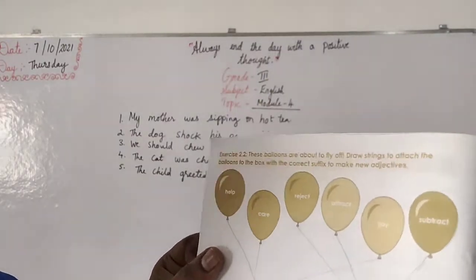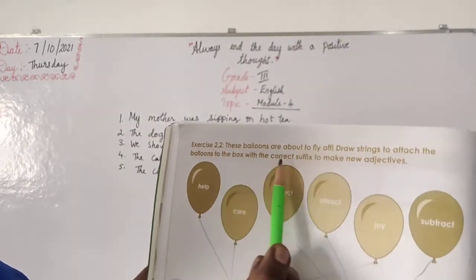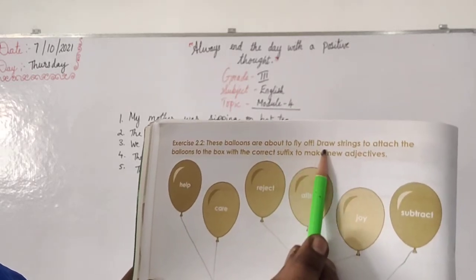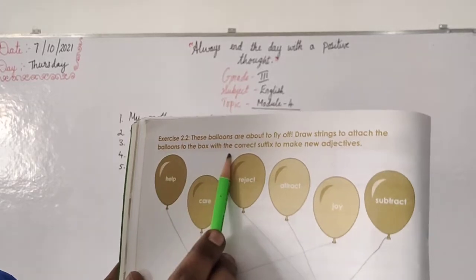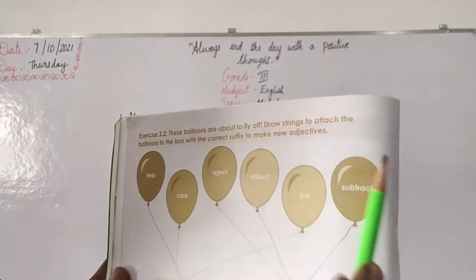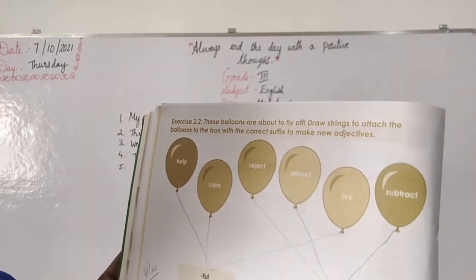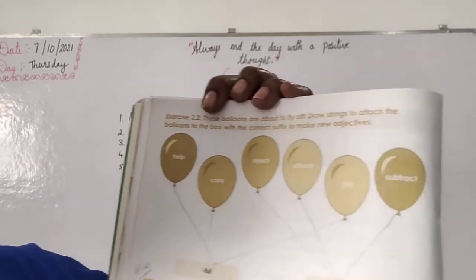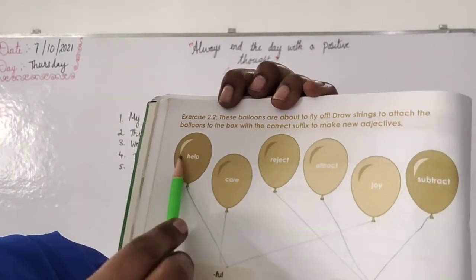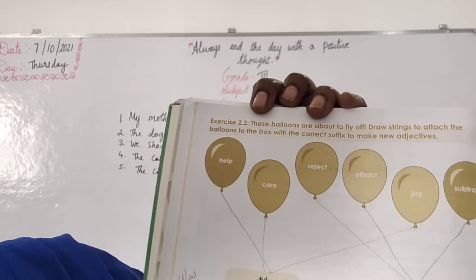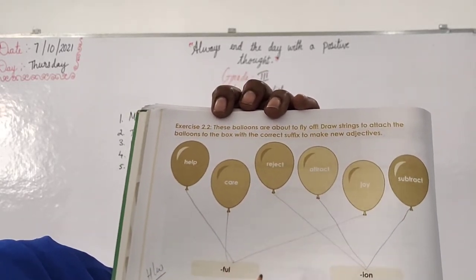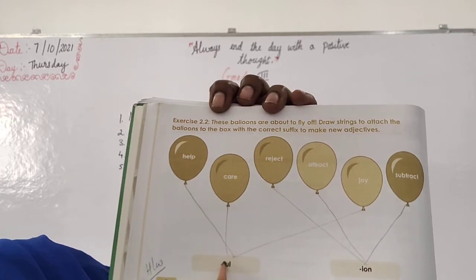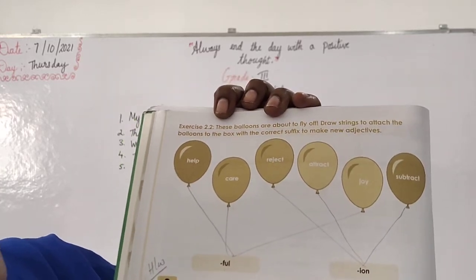Yes, next page we have exercise 2.2. These balloons are about to fly off. Draw the strings to attach the balloons to the box with the correct suffix to make new adjectives. Okay, new adjective you have to form. Yes, see, helpful. Okay, match it for helpful, ful. Okay, then careful. Here, match it.